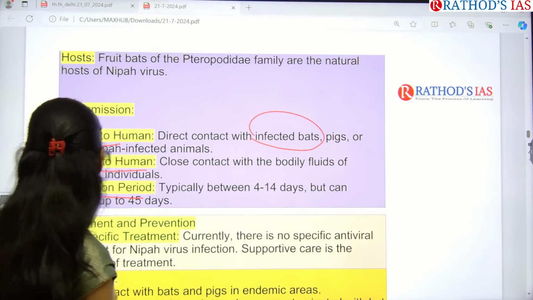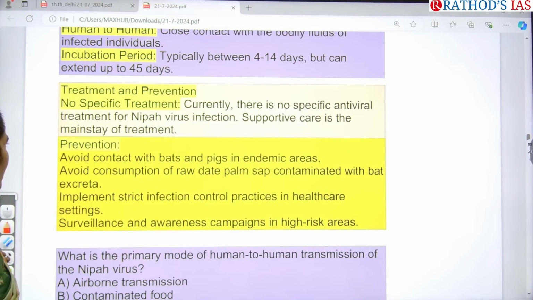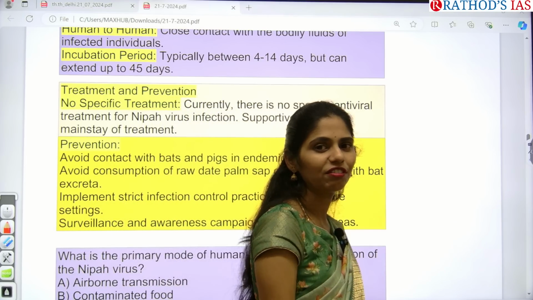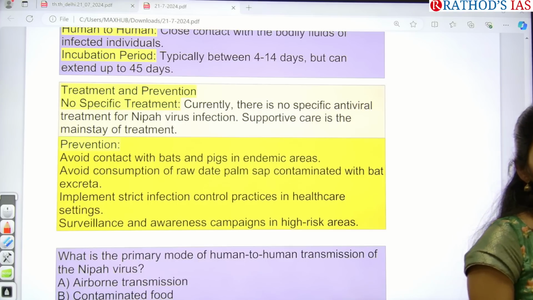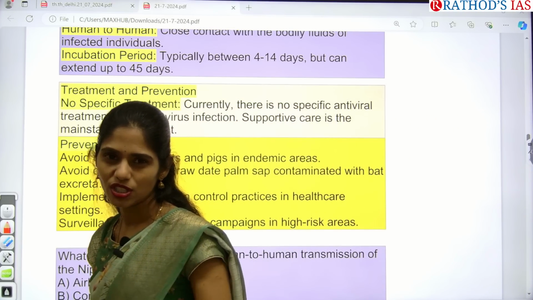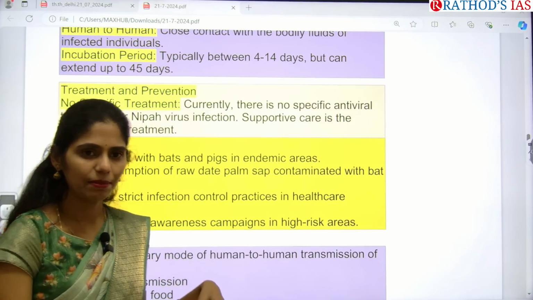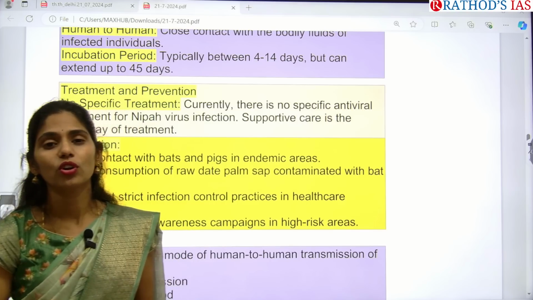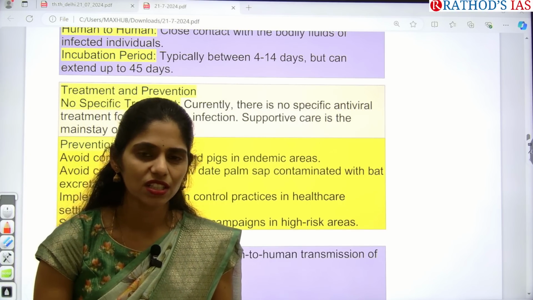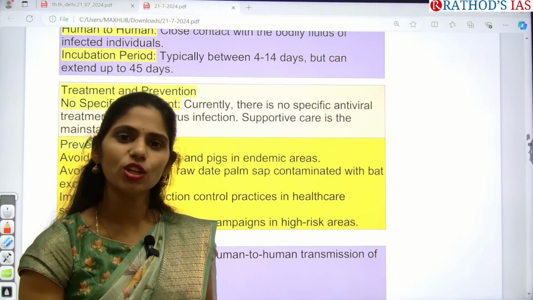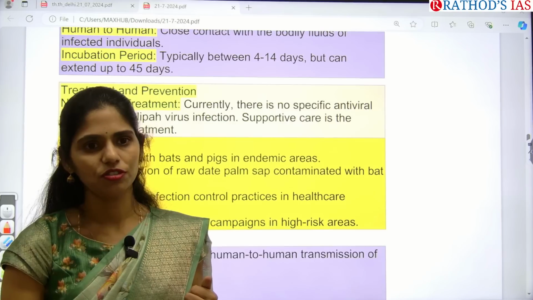Okay. And next one is the treatment. Treatment is based on the symptoms you are having; for those symptoms, they will give medicines. For example, if you have headache or fever, they will give paracetamol. If you have muscle pain, they will give tramadol. If your body is losing more water, like dehydration is happening, then they will give you saline. So they give just supportive care treatment. There is no proper medicine to kill the Nipah virus in your body. Only for the symptoms you are getting, to resolve those symptoms, they will give you the treatment.